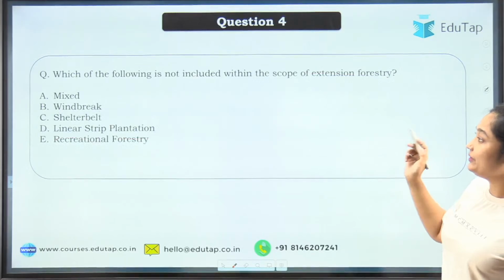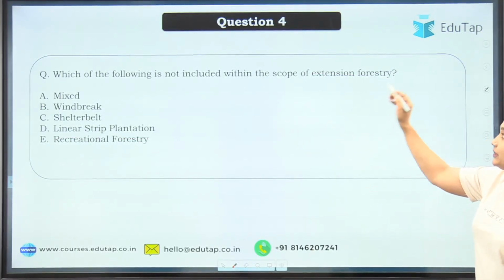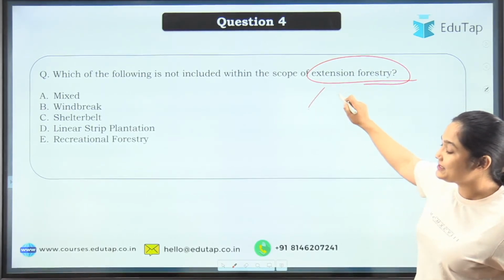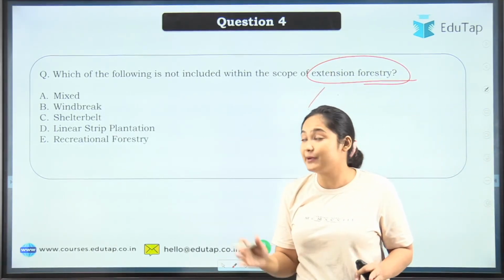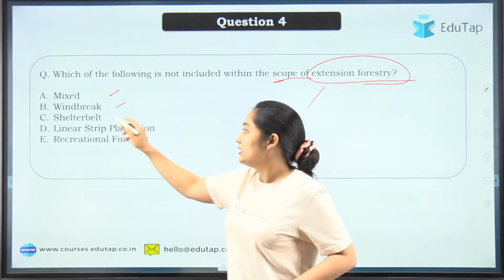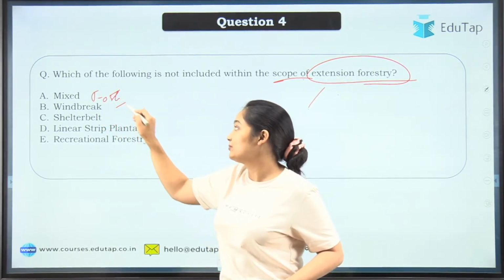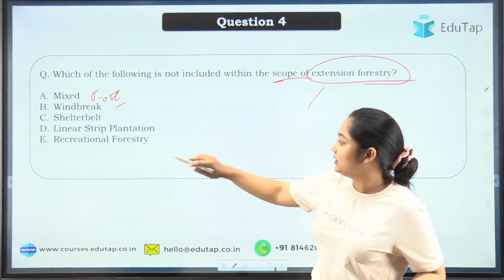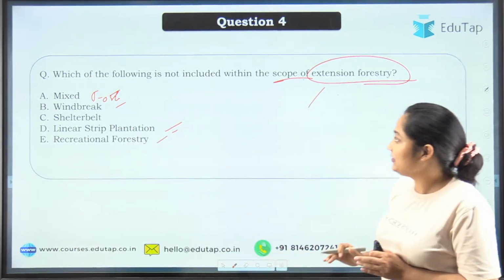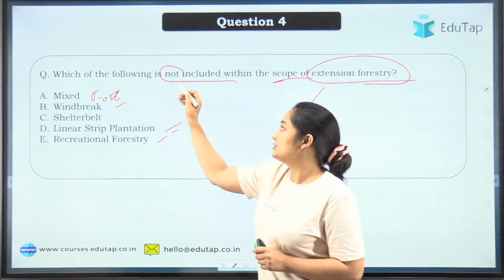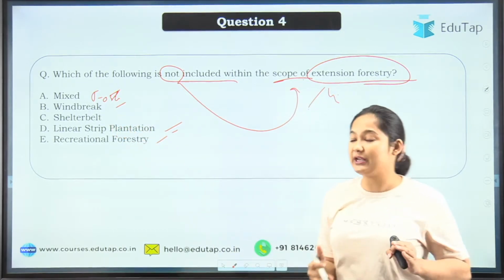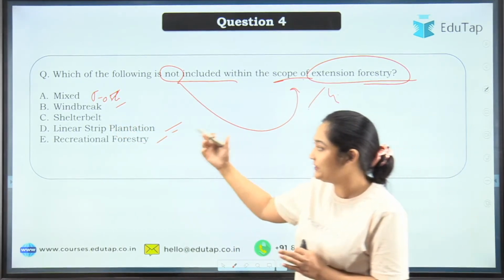So moving to the next one, which of the following is not included in the scope of extension forestry? So now we are discussing extension forestry. I will tell you what extension forestry is once we reach the explanation part. But here we are trying to know what the scope will be. So your options are mixed windbreak, this is mixed forestry, okay, then windbreak, shelter break, linear strip plantation, or recreational forestry. So you will have to tell which is not included. There are basically 4 parts in extension forestry. 5 options are here, and one will not be the answer.